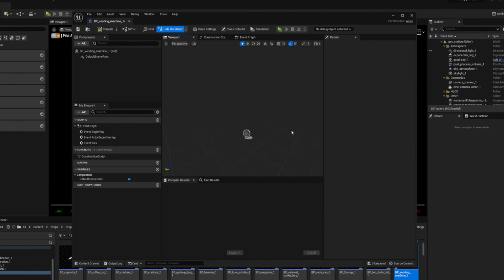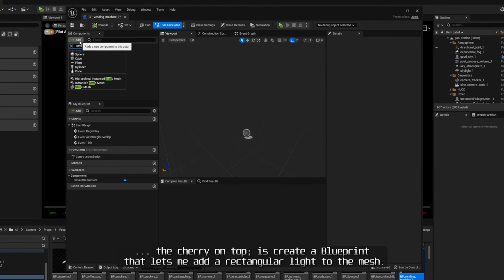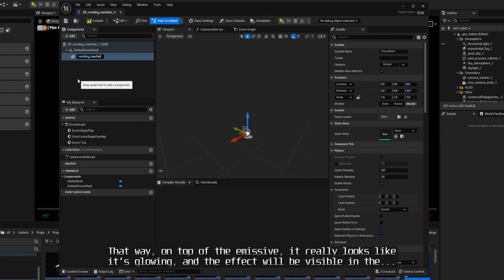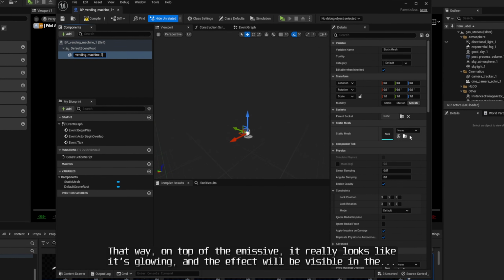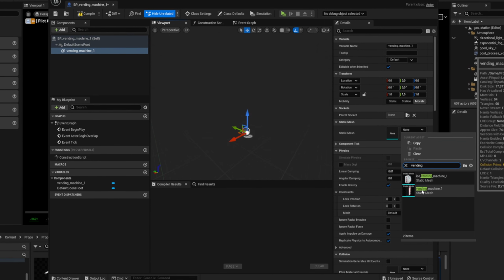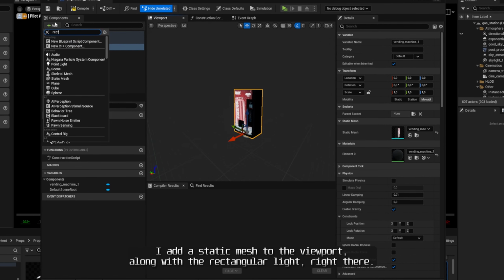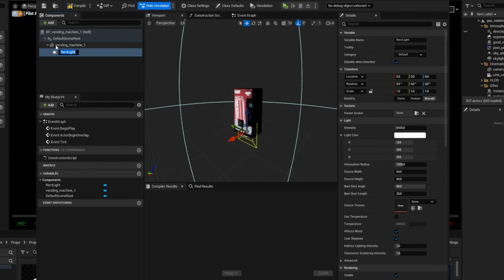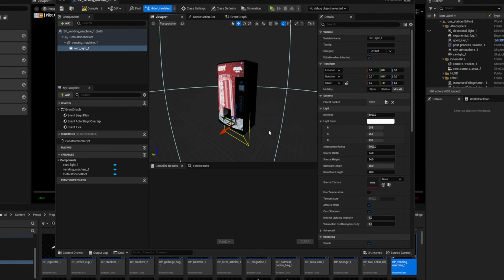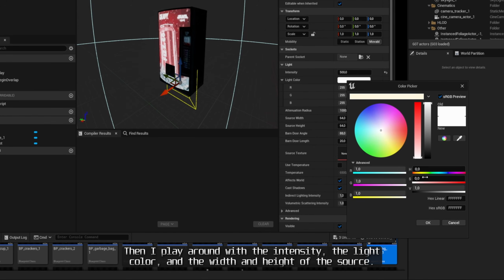The last thing I do, the cherry on top, is create a blueprint that lets me add a rectangular light to the mesh. That way, on top of the emissive, it really looks like it's glowing, and the effect will be visible in the world, not just on the vending machine. I add a static mesh to the viewport, along with the rectangular light right there. Then I play around with the intensity, the light color, and the width and height of the source.